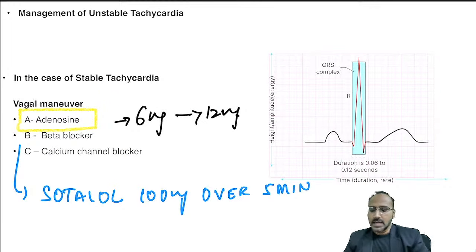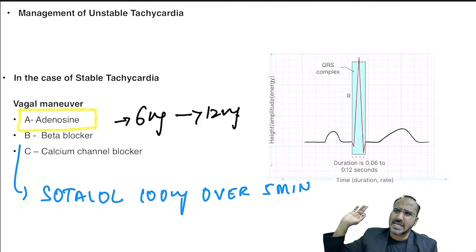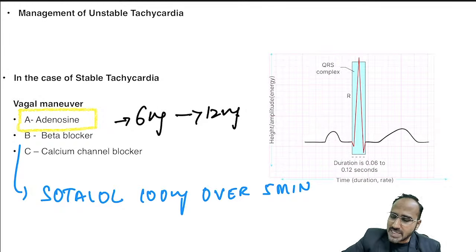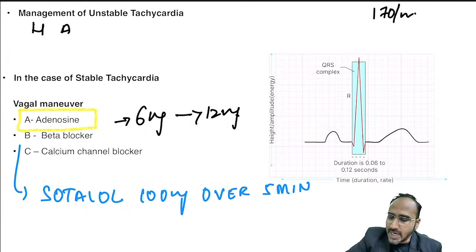Next guys, remember one more thing regarding CPR. There have been questions asking about unstable tachycardia. The patient is in ICU having a very high tachycardia. How will you manage? Remember guys, the patient has a heart rate of 170 beats per minute and is in ICU. If you want to manage this, first you have to know whether it is stable or unstable tachycardia. How will you come to know the patient has unstable tachycardia? You look for the signs of instability.